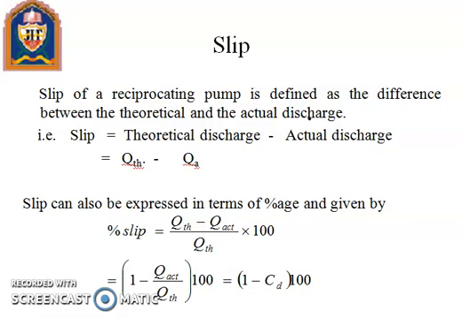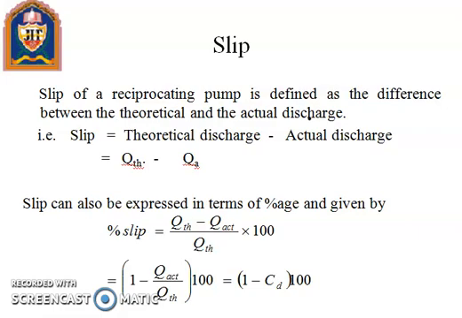The discharge of single acting pump and double acting pump are given here. Here given is the QTH. QT is theoretical discharge and QA is actual discharge. Two symbols are represented here. QTH represents the theoretical discharge and QA represents the actual discharge in the slides. You see the slides. Slip equals QTH minus QA.